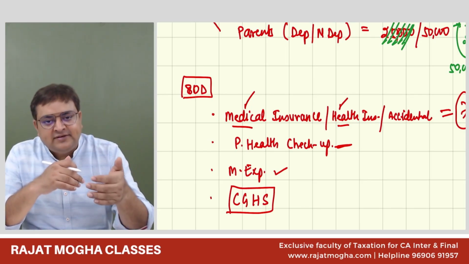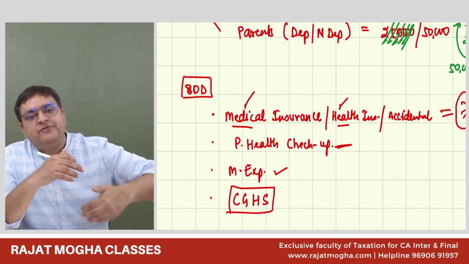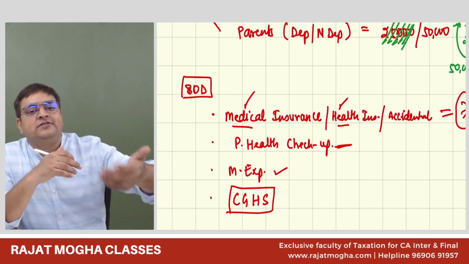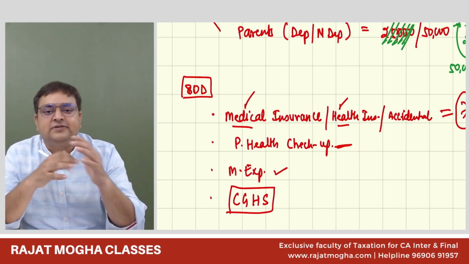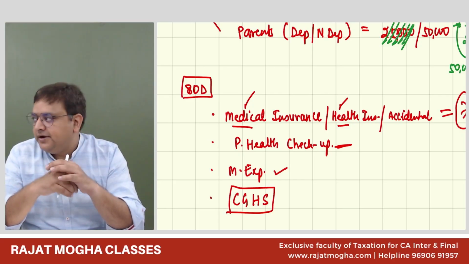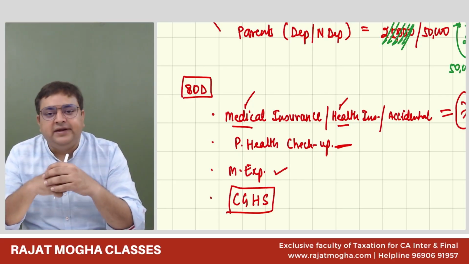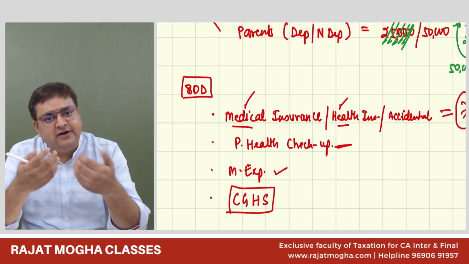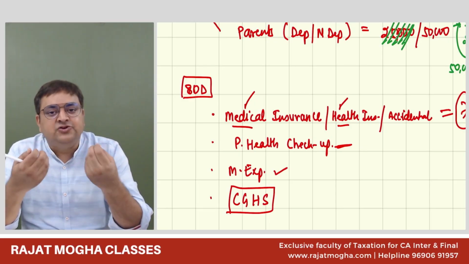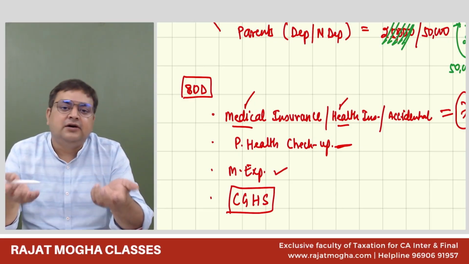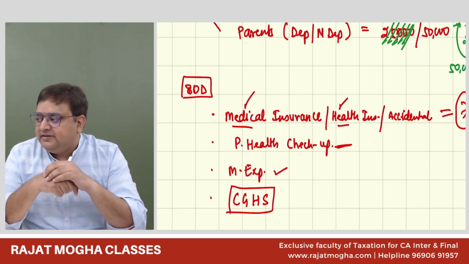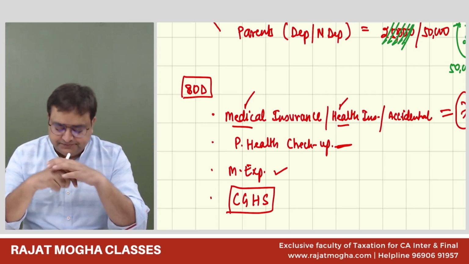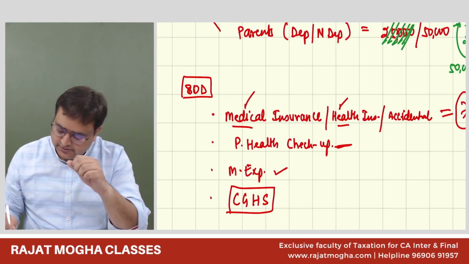So you can understand it like this, that it is nothing but a kind of insurance. And who is the insurance company? The central government itself. They are providing you the insurance. So this is called CGHS. Got it? So this is also covered in 80D because it is nothing but a kind of insurance, and here the insurance company is none other than the government itself. Got it? Yes, sir. So CGHS is also covered in 80D. Good.